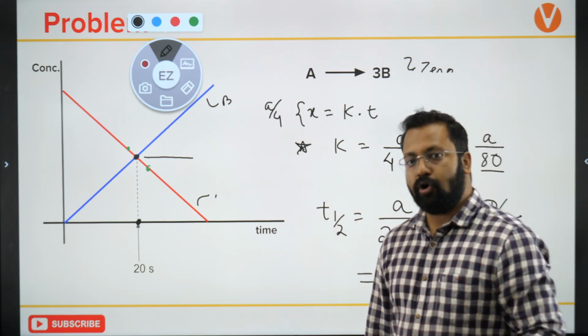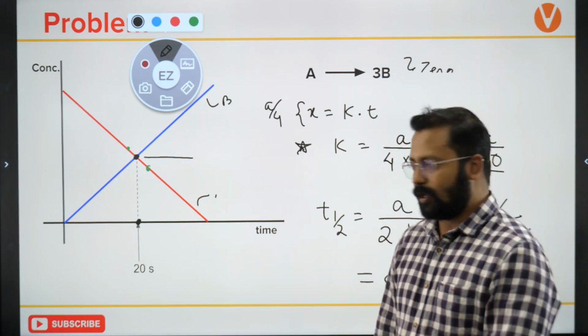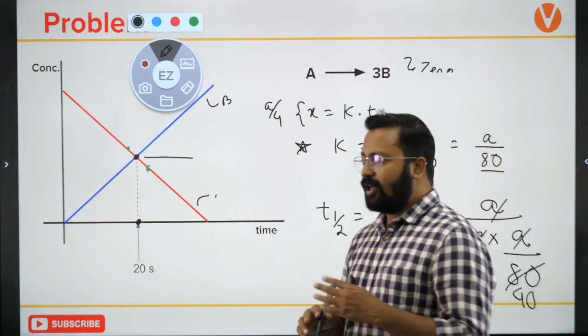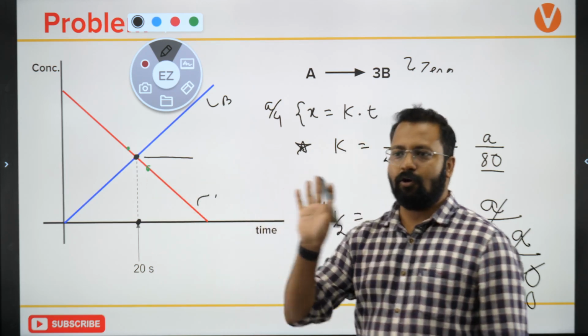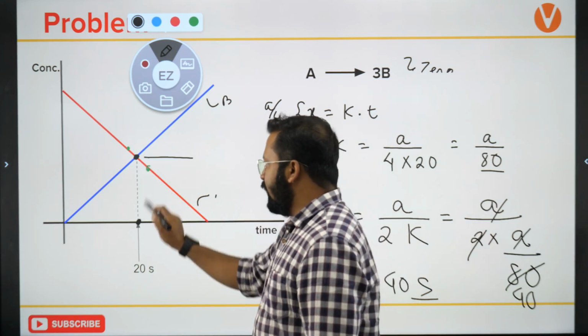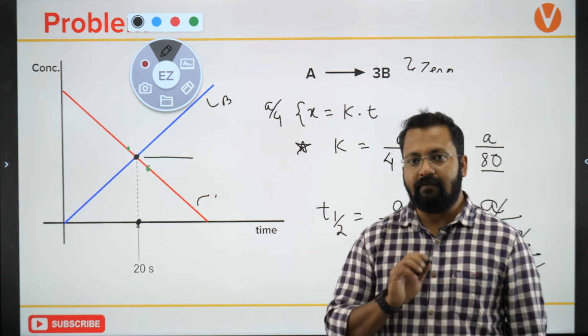That is the point when concentrations become equal. That does not mean that equilibrium has arrived. So remember that in a zero order reaction, it is fairly impossible to achieve equilibrium. It will always go like this. Zero order goes towards completion, so it will never achieve equilibrium.